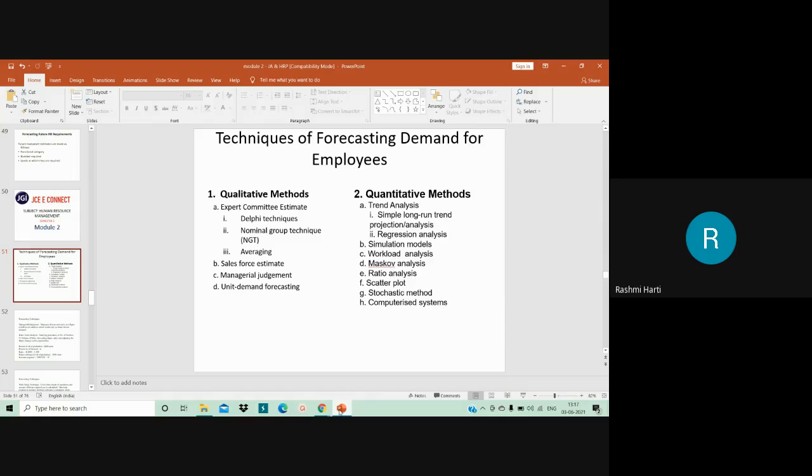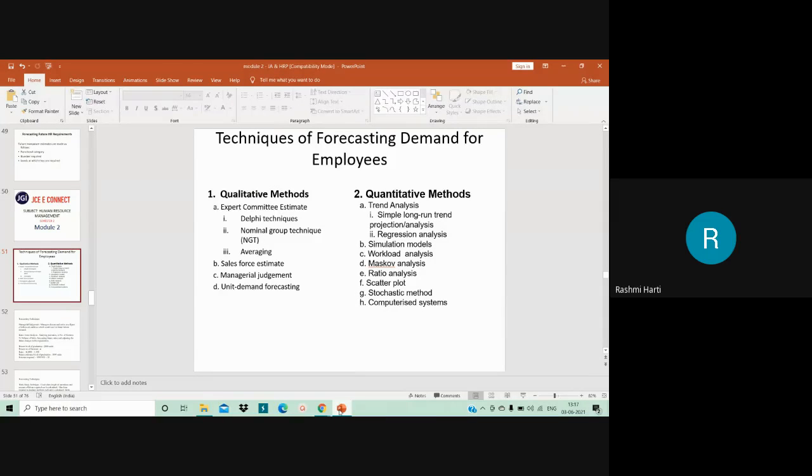Then you have unit demand forecasting. This is nothing but a bottom-up approach, because normally it is the unit manager at the department level, or the team leader of that particular project, who analyzes the job, the needs of the job as well as the future needs of the job, and then finally gives an estimate of the manpower that will be required for the near future. This is then followed by improving the estimates by HR executives responsible for forecasting the HR requirement in consultation with unit managers.